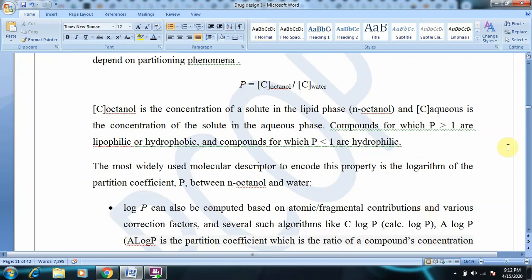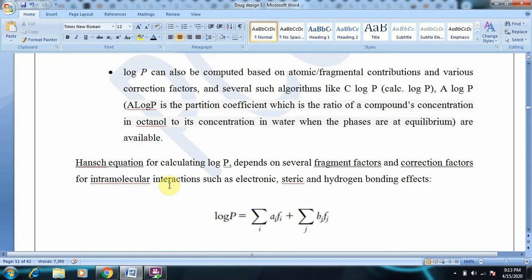The most widely used molecular descriptor to encode this property is the logarithm of the partition coefficient. As we said, we can just use P or log P. So the logarithmic form of a partition coefficient is log P between octanol and water. Log P can be computed based on atomic or fragmental contributions and various correction factors, and several such algorithms exist, like C log P.